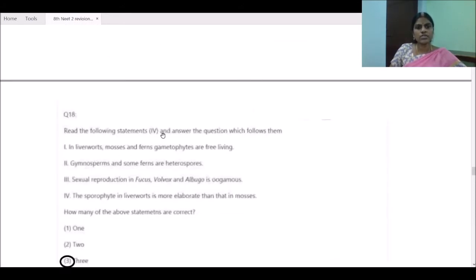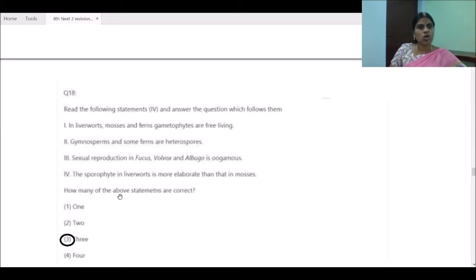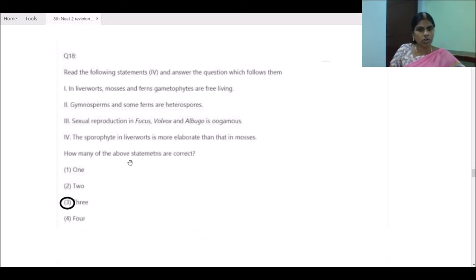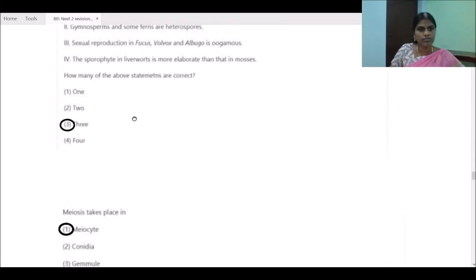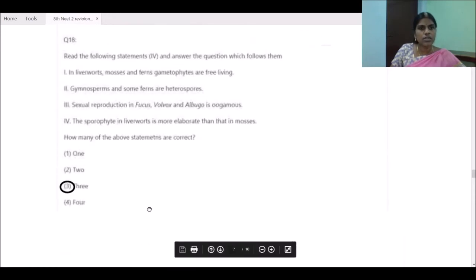Read the following statements and answer the question which follows them. In liverworts, mosses and ferns, gametophytes are free living. Gymnosperms and some pteridophytes are heterosporous. Sexual reproduction in Fucus, Volvox and Albugo is oogamous. The sporophyte in liverworts is more elaborate than that in mosses. They asked how many of the above statements are correct. Not all four are correct, only 3 are correct. Which one is wrong here? Meiosis takes place in melanocyte.